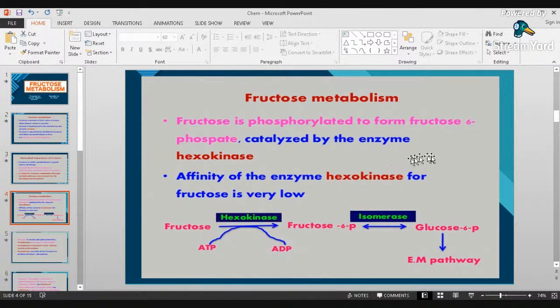In fructose metabolism, fructose is phosphorylated to form fructose 6-phosphate, catalyzed by the enzyme hexokinase. The affinity of hexokinase for fructose is very low. So we have here fructose and ATP converted to ADP in the presence of hexokinase, giving fructose 6-phosphate. Then there will be glucose 6-phosphate in the presence of isomerase, going to the EM pathway.